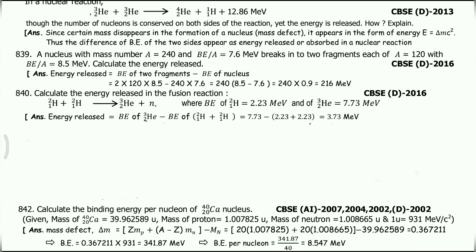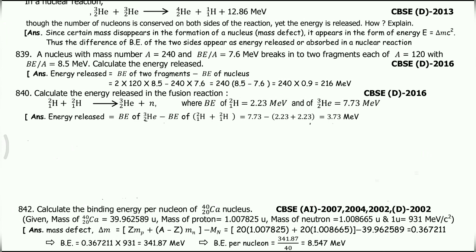By subtraction, we get 240 into (8.5 minus 7.6), that is equal to 240 into 0.9. Yes, that value is 216 mega electron volt.